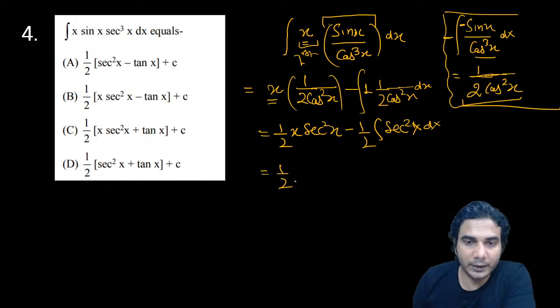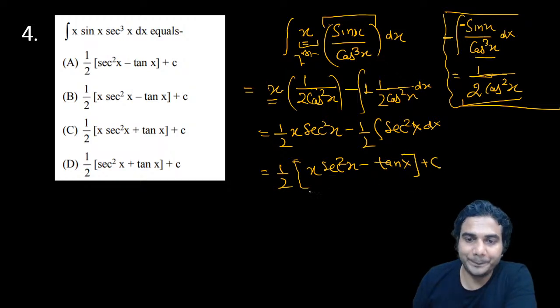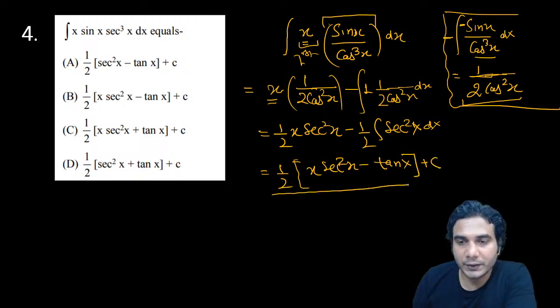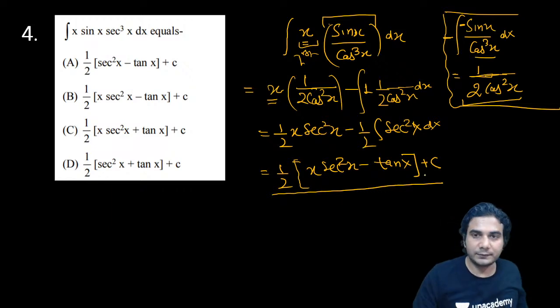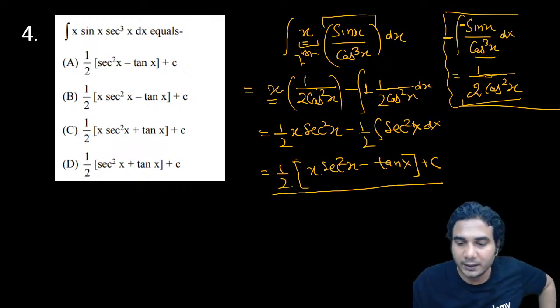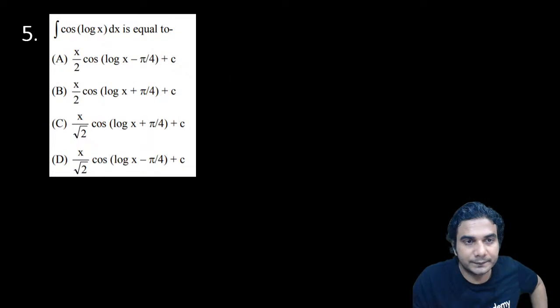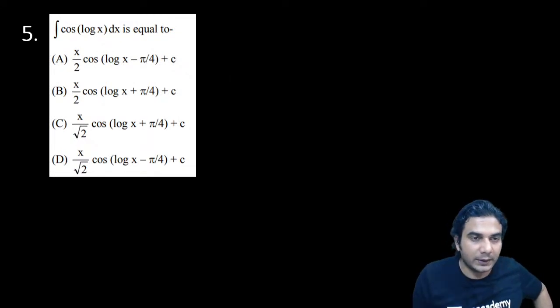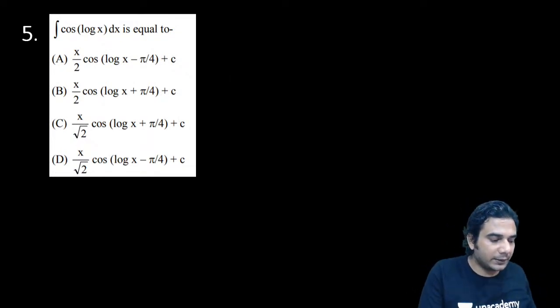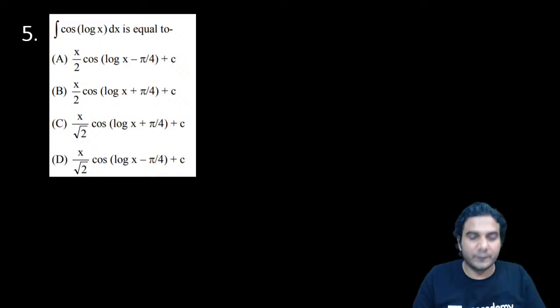So take 1 by 2 common. It will be 1 by 2 of x sec square x minus tan x, all right, plus c. So that is your answer, all right? So I hope it is clear. Now let's move to another one. This is the next example, next practice problem. Solve it, and then I'll tell you the answer.